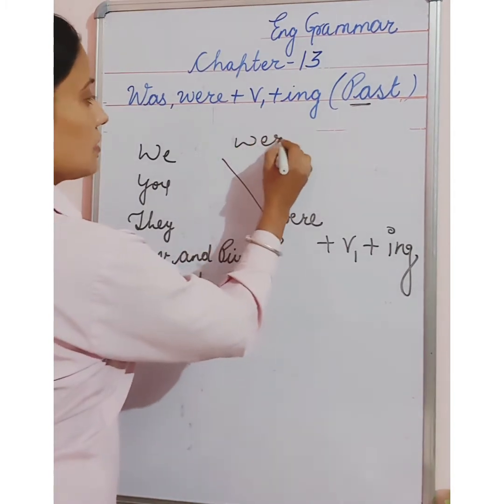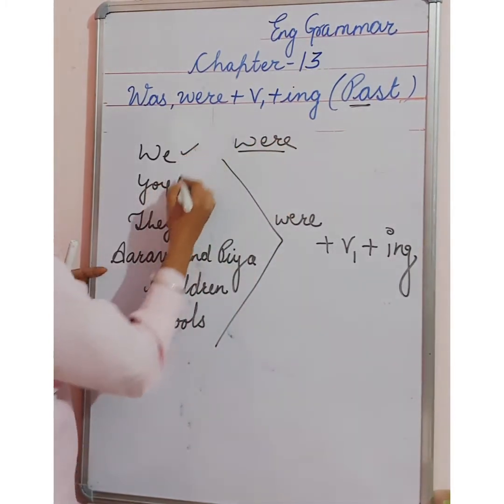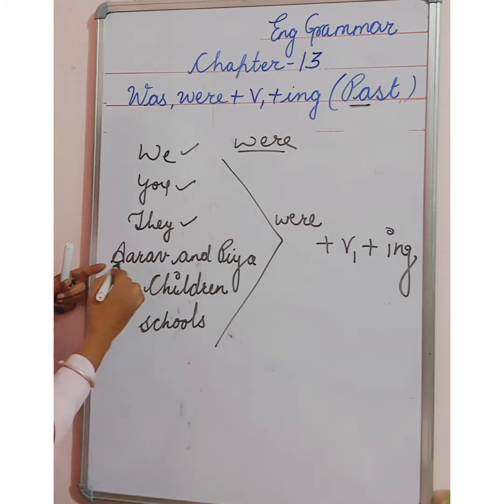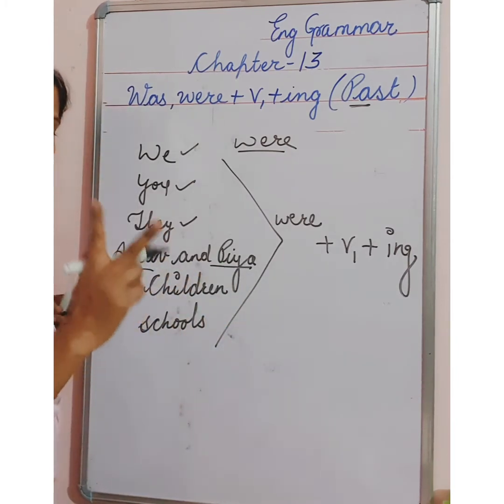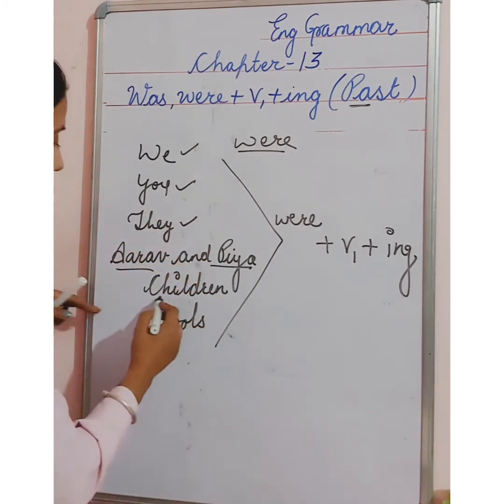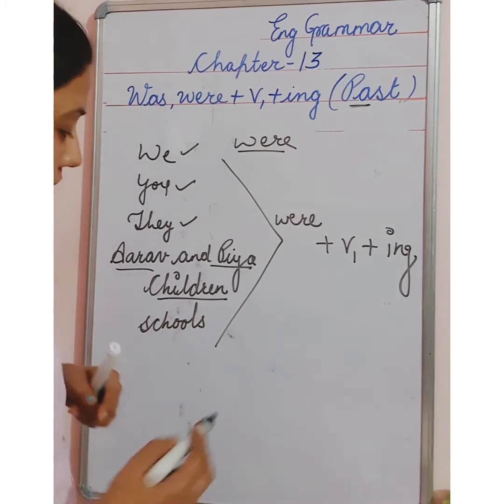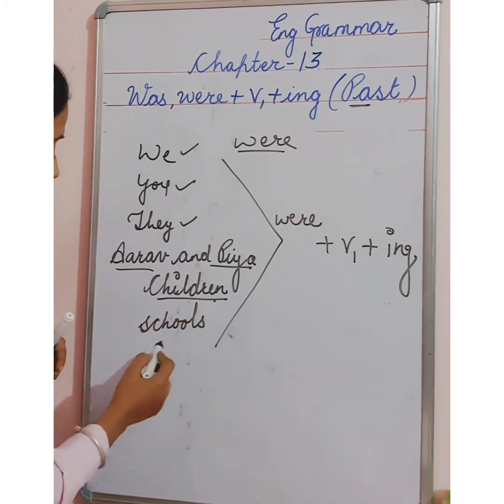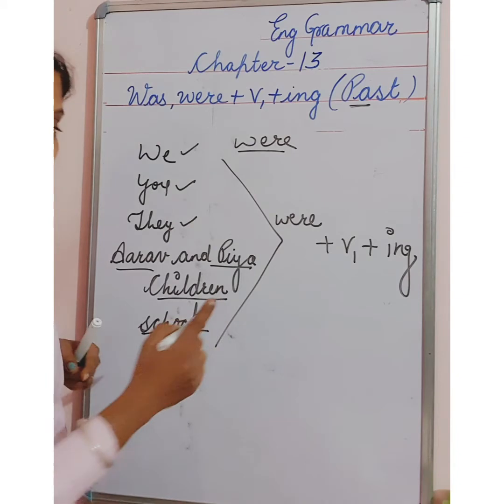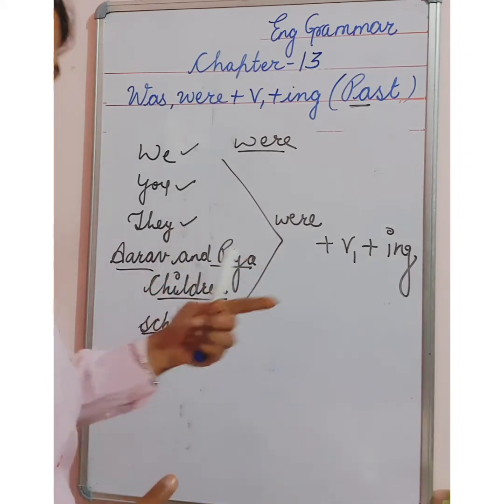We use were with the plural pronouns. Arav and Pia, we are talking about two persons, plural. Children we use for plural. Children is a plural word. And schools, it is not school, schools. We are talking about many schools.